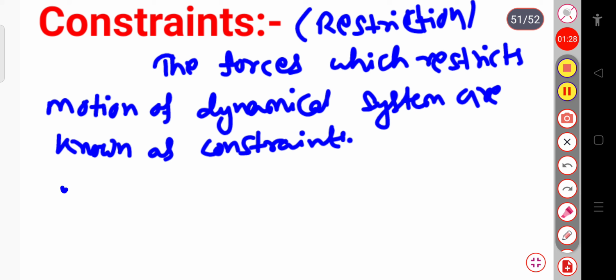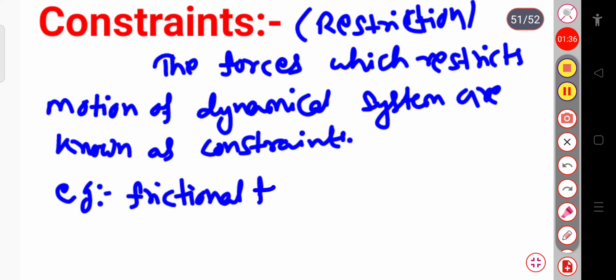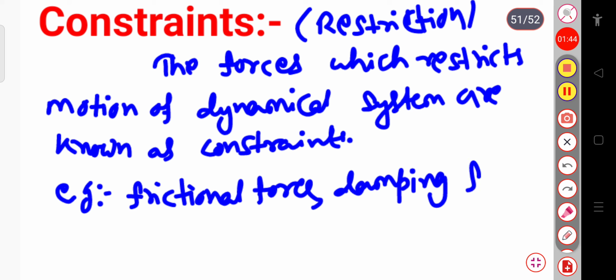For example, the frictional force is a constraint force, frictional force, damping force, etc. Because these are constraint forces, they restrict the motion of the system.